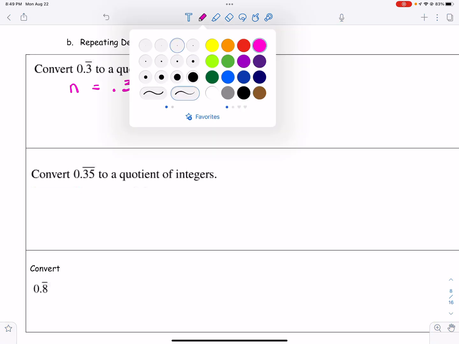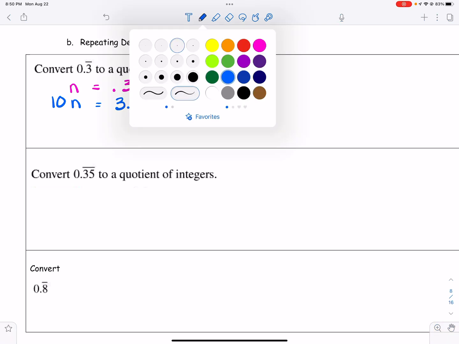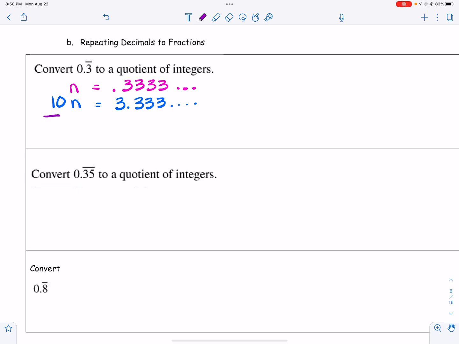Then I'm going to take that and I'm going to multiply both sides by 10. And when I multiply both sides by 10, that gives me this. Okay, it moves the decimal one place to the right. Then I'm going to subtract the original number. And so when I subtract the original number, what happens is that the repeating part goes away.